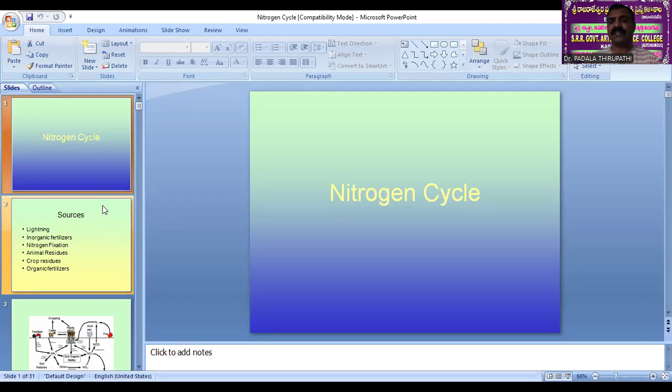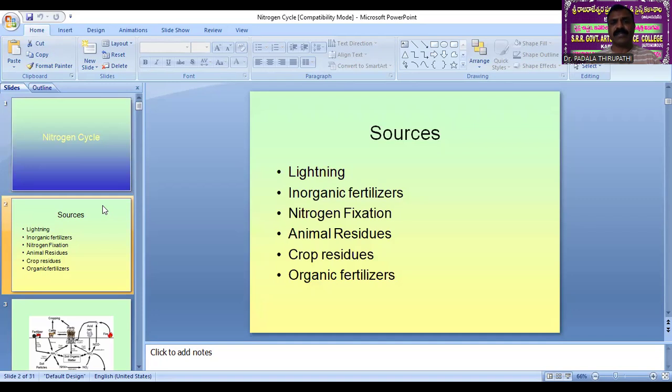It is converted into simpler forms to reach the soil, and then from the soil it reaches other organisms and also the atmosphere. So it is a continuous process. Biogeochemical cycles include the nitrogen cycle, phosphorus cycle, sulfur cycle, and some sedimentary cycles, as well as the hydrogen cycle and water cycle. The nitrogen cycle is most important in nitrogen metabolism in plant physiology. That's why today we are going to discuss the nitrogen cycle.